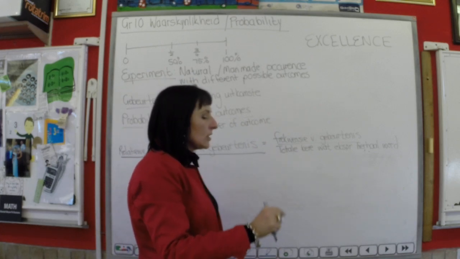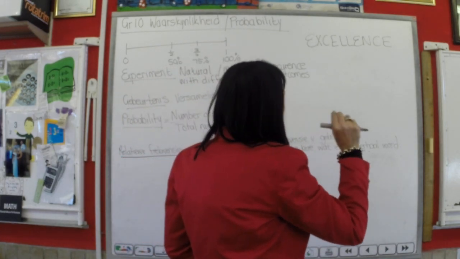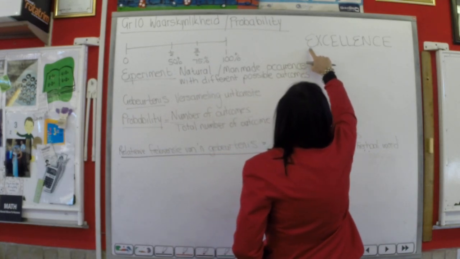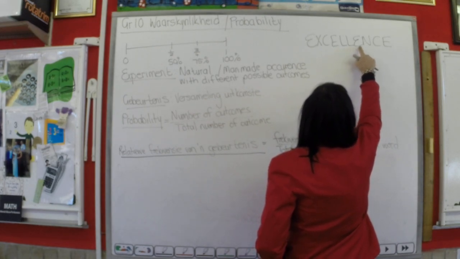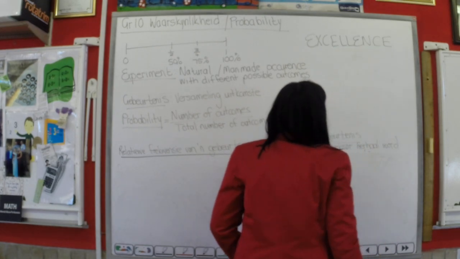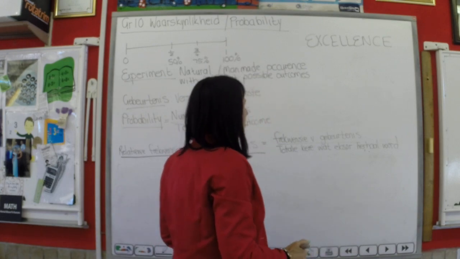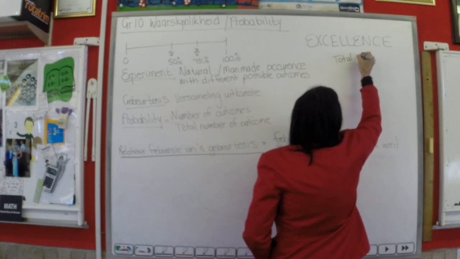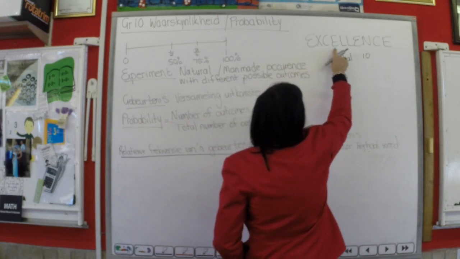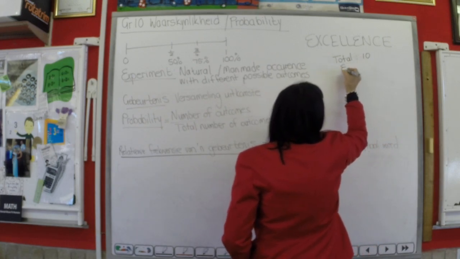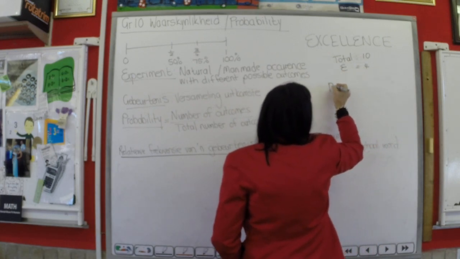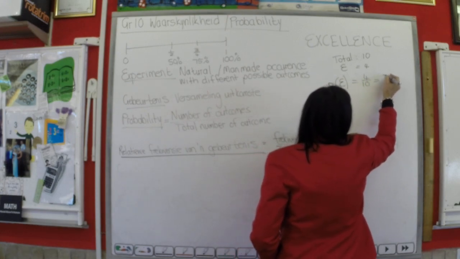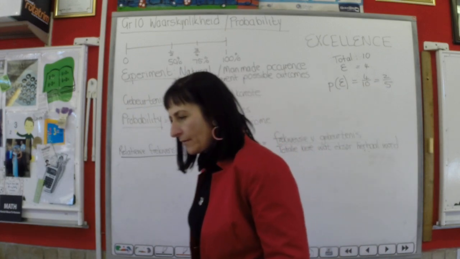Determine the probability if you put your hand in the box randomly that you'll take out an E. Now let's quickly look at this. There is 1, 2, 3, 4, 5, 6, 7, 8, 9, 10 letters in the box on cards. So the total letters equals 10. Out of the 10, there's 1, 2, 3, 4 E's. So what's the probability of drawing an E? 4 out of 10. That gives you 2 out of 5.